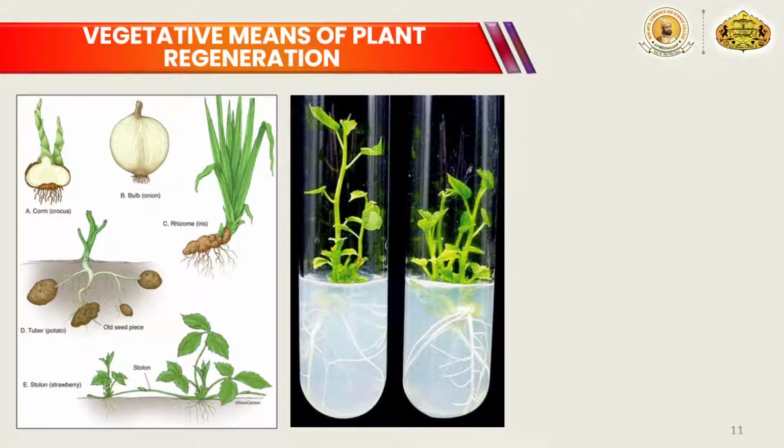The last method of regeneration we are going to talk about is plant tissue culture. Plants are propagated inside a vessel or tube, and there they are allowed to grow. The required nutritional and environmental conditions are provided so that they will grow. This is nothing but an asexual means of propagation, and because of that tissue culture is known as an asexual means of plant propagation or plant regeneration.